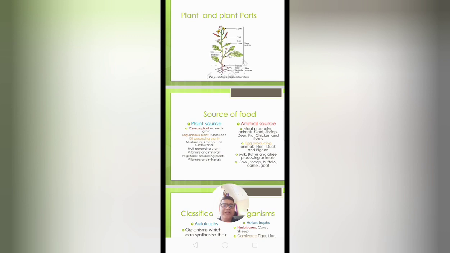We can say there are two major categories of the source of food. One is plant source and the other is animal source.